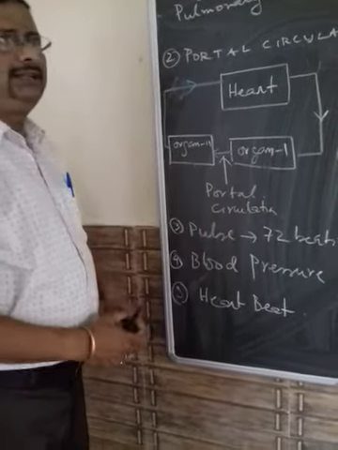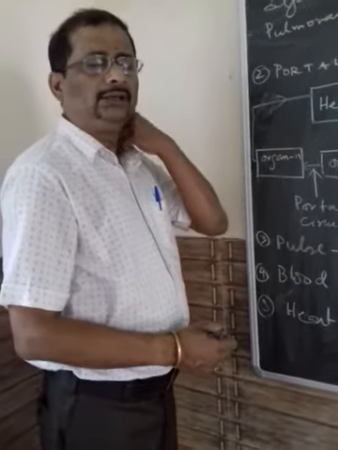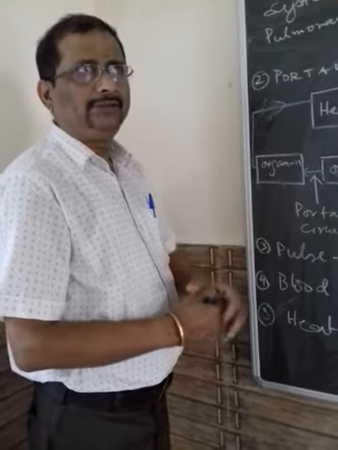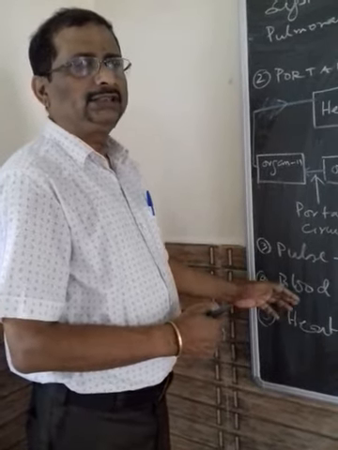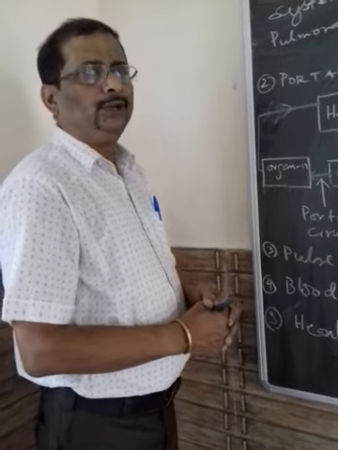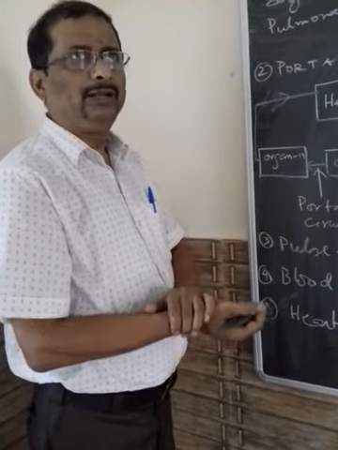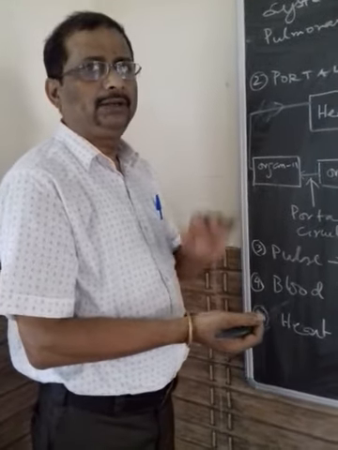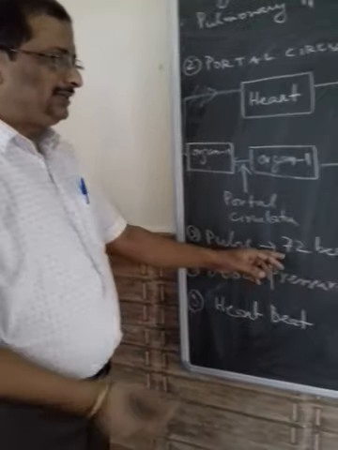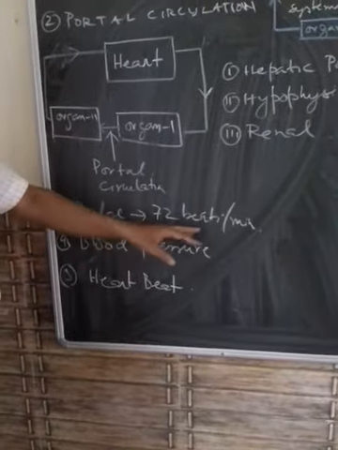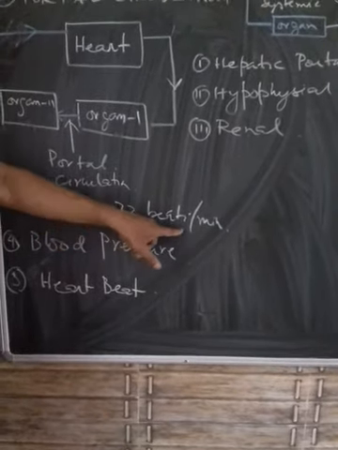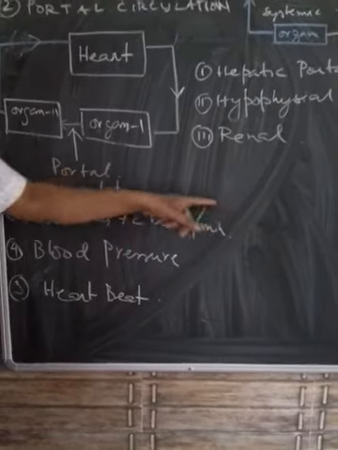Now, the pulse rate. What is the pulse rate? The circulation of the blood through the heart goes in jerks through the arteries, and since the arteries are very thick and muscular, these jerks can be felt in various parts of the arterioles and arteries in the human body. So we can calculate the pulse rate, which is equal to the heart rate. That is approximately 72 beats per minute. One beat is equal to one systole and one diastole.